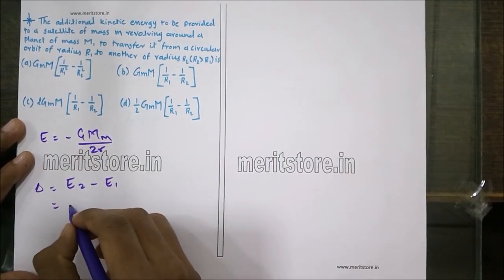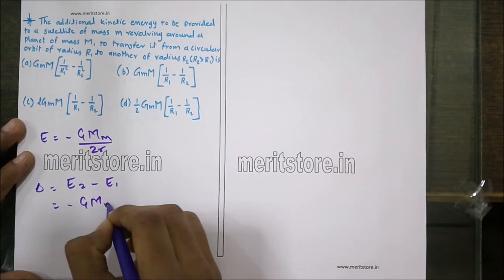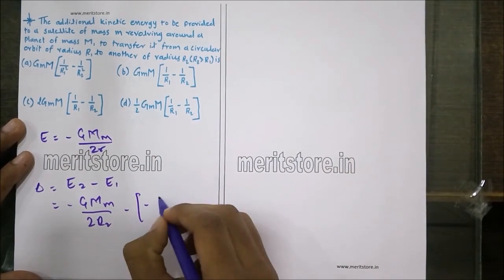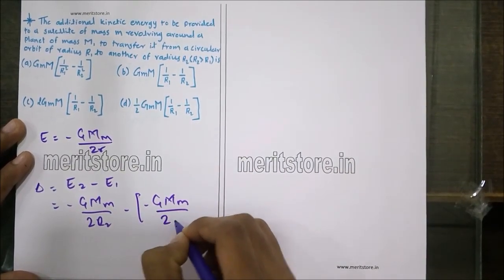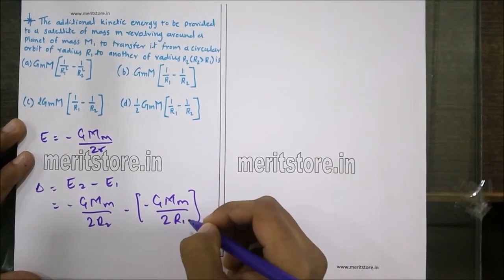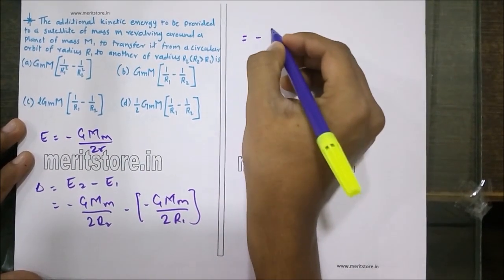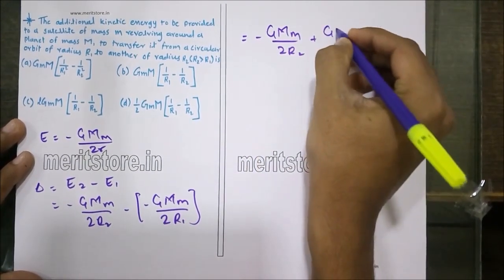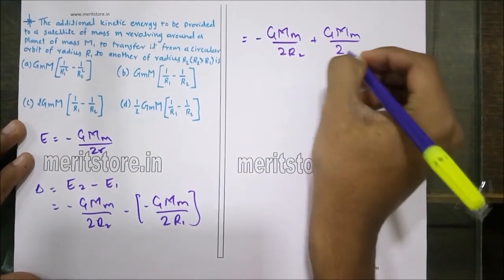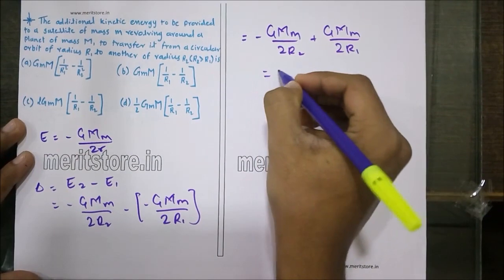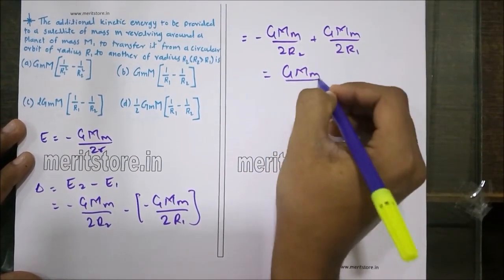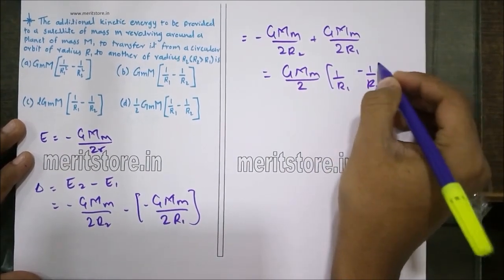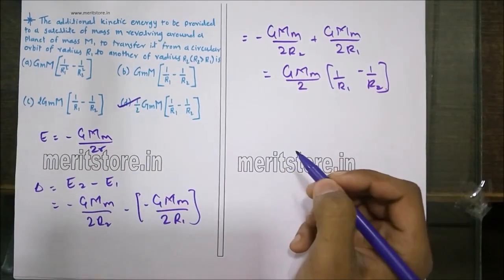Which can be written as minus GMm upon 2R2 minus (minus GMm upon 2R1). So this can be written as minus GMm upon 2R2 plus GMm upon 2R1, which is nothing but GMm by 2 times (1 by R1 minus 1 by R2). Hence option D is the correct answer.